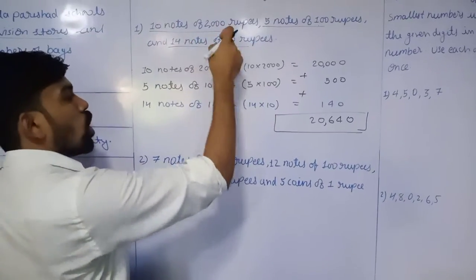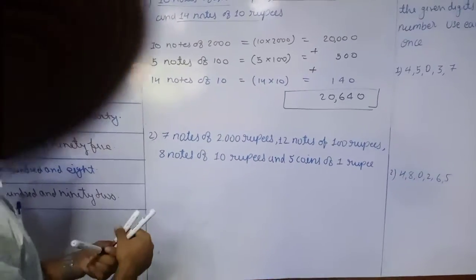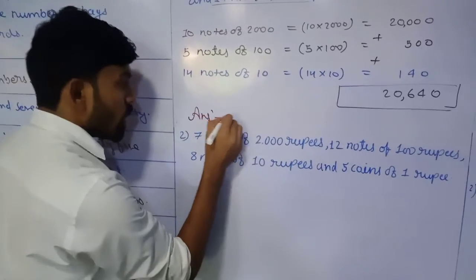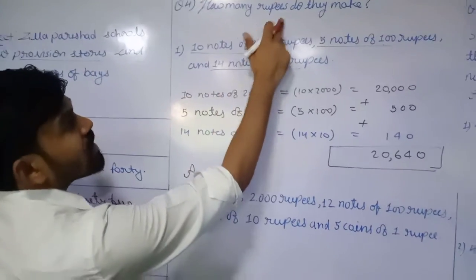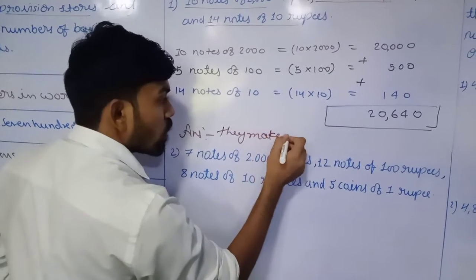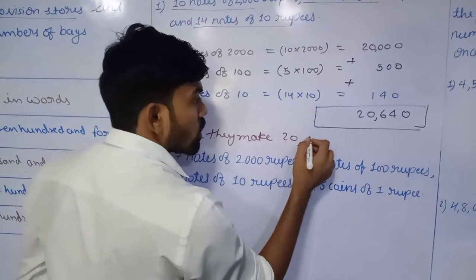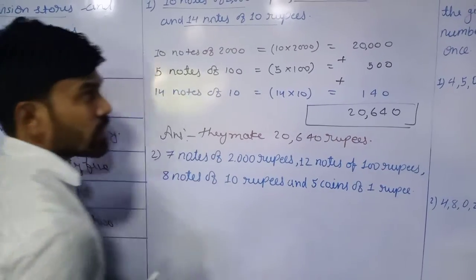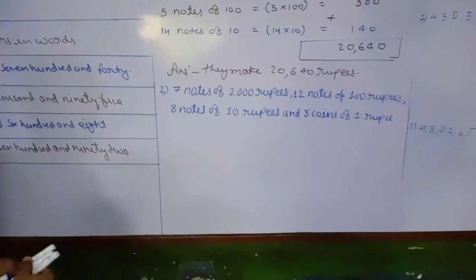Means this all will become 20,640. So the answer in the form: how many rupees do they make? They make 20,640 rupees. Got it?